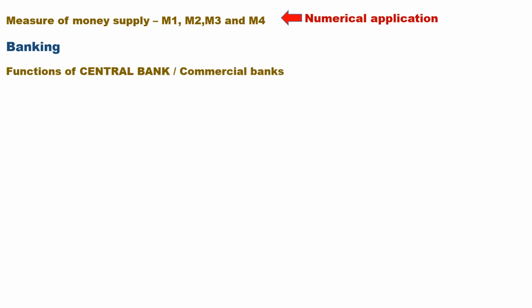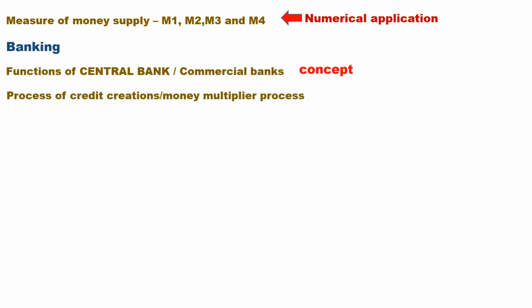Then banking. Functions of central bank: issuing of notes, banker to the government, supervisory role, lender of last resort, clearing house, control of foreign exchange, and control of money supply. Then functions of commercial bank. Primary functions: accepting deposits, advancing loans. Secondary functions: agency function, general utility function, transferring funds, letter of credit. The other functions are money supply, credit creation, collection of statistics. This may ask concept oriented.